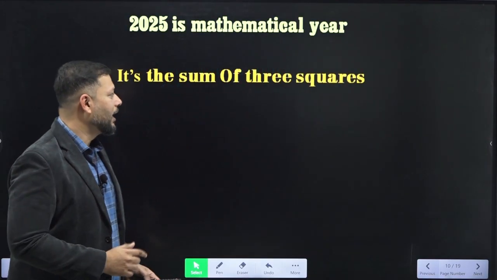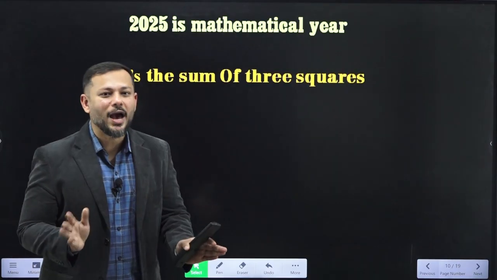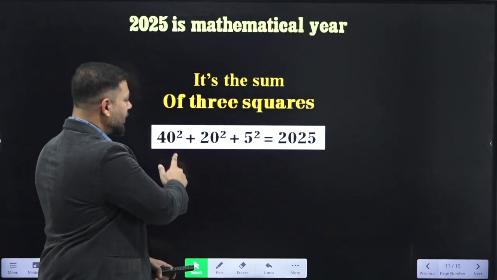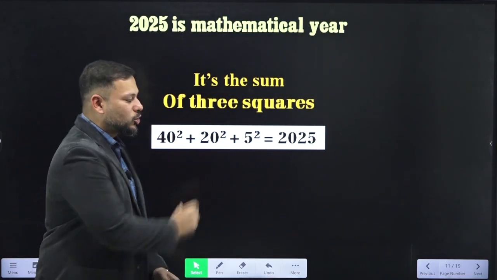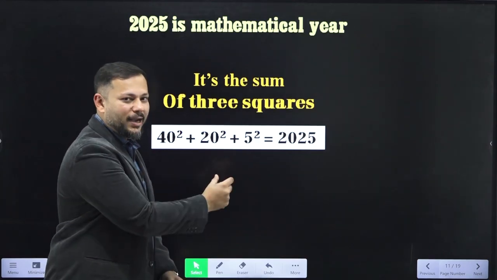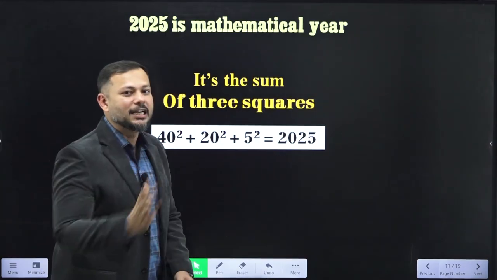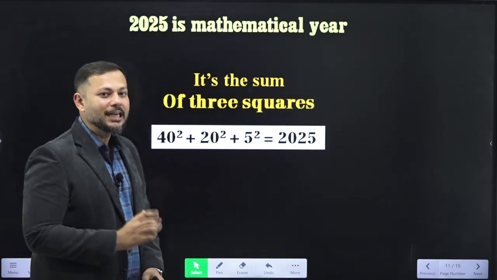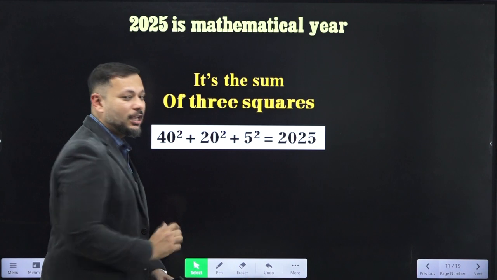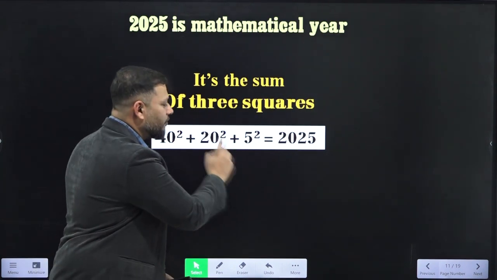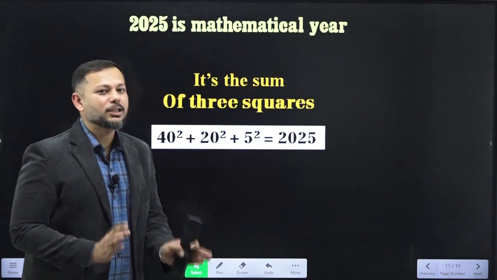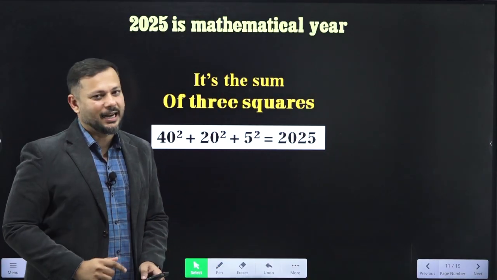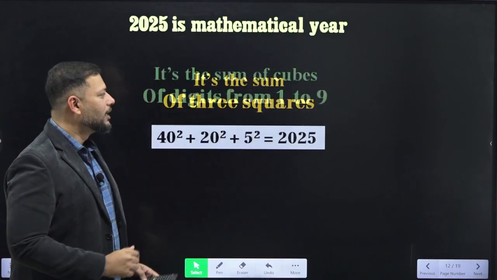Also, if I move ahead, it is the sum of three square numbers. Which three square numbers? I am telling you right away, 40, 20 and 5. Square of 40 added with square of 20 added with square of 5 results into 2025. You don't believe me? Let me just tell you. Square of 40, 1600. Square of 20, 400. And square of 5, 25. 1600 plus 400 plus 25 results into 2025. Yes, correct. Let's get into more facts.